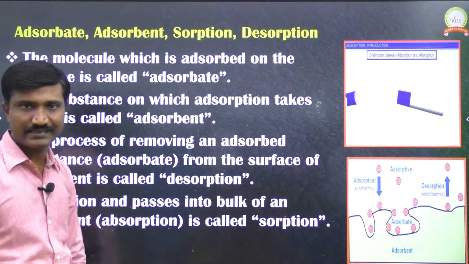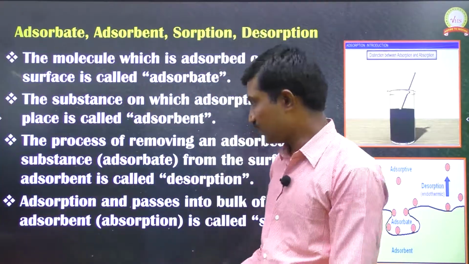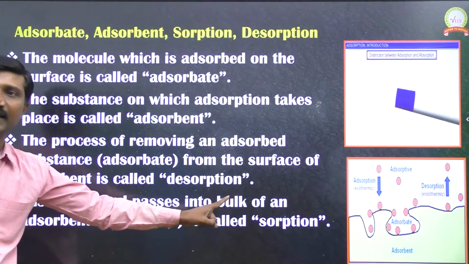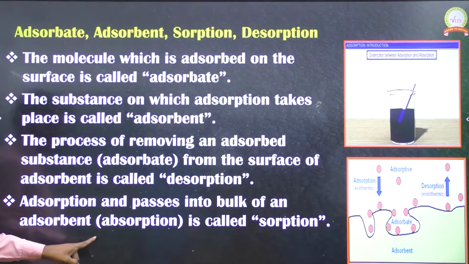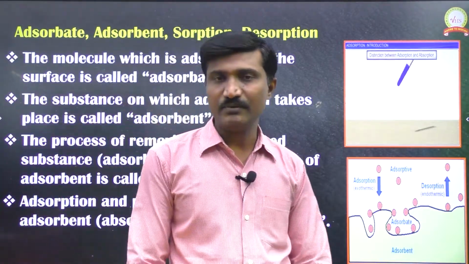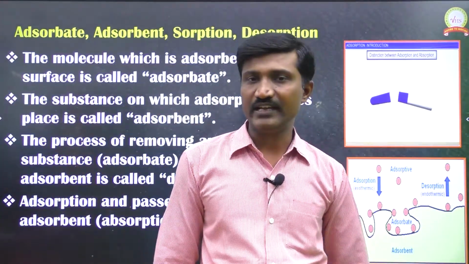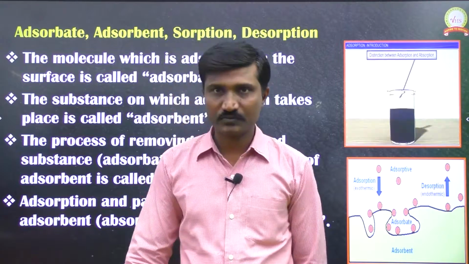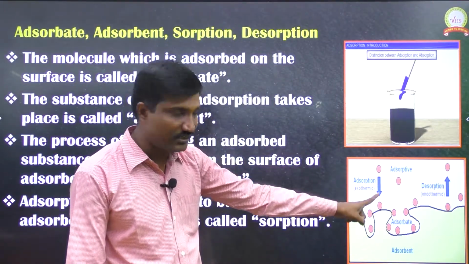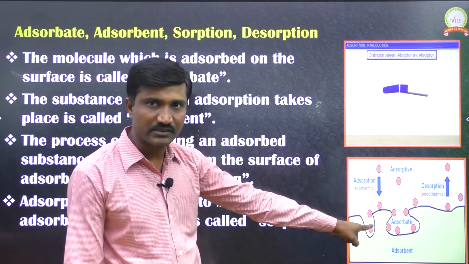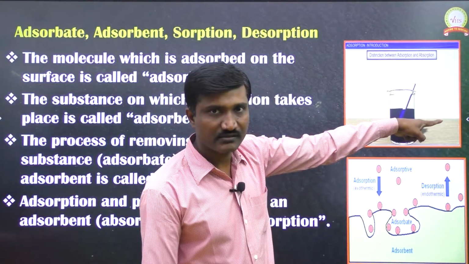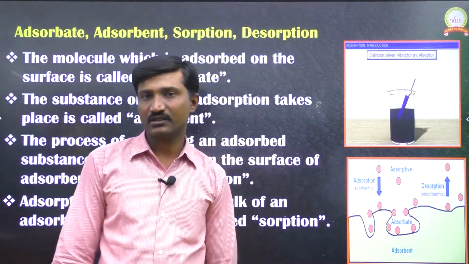That is called the desorption process. In the adsorption process, if the substance penetrates into the bulk of the adsorbent, that process we call absorption. Simply, if both processes take place, we call that sorption. If you see here, these particles are coming and occupying the surface, this is the adsorption process. But in this, those particles are being removed from the surface, so that is the desorption process.